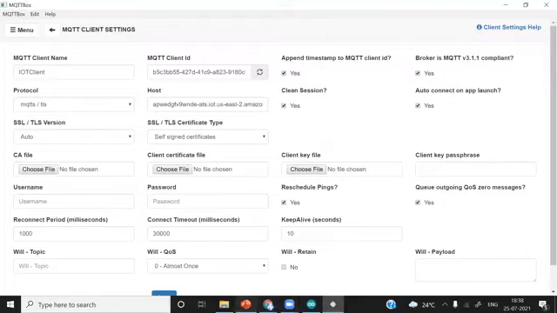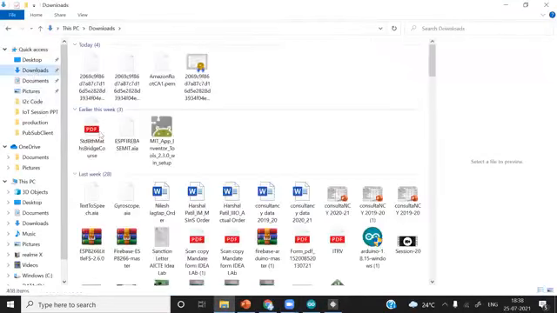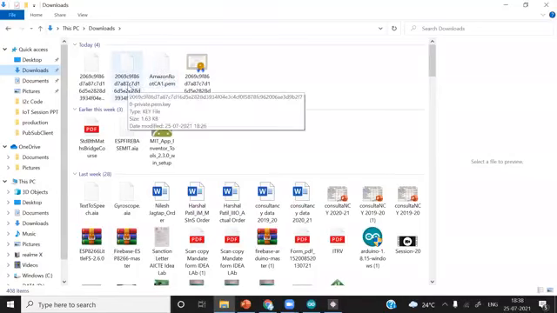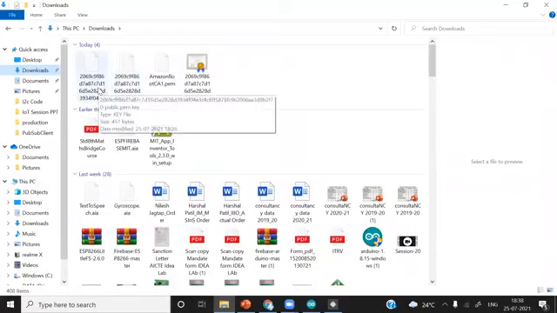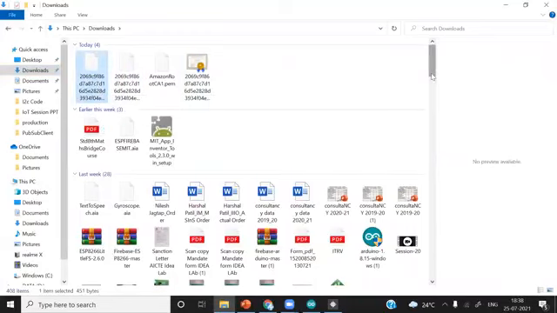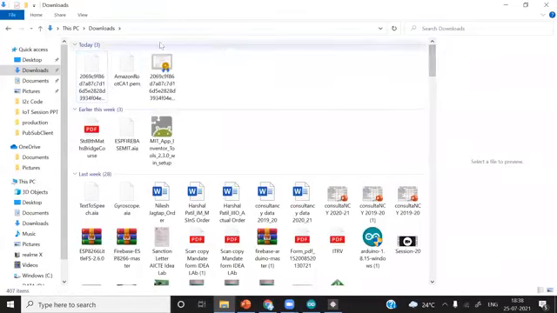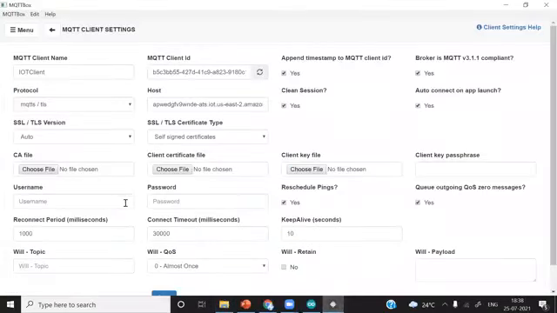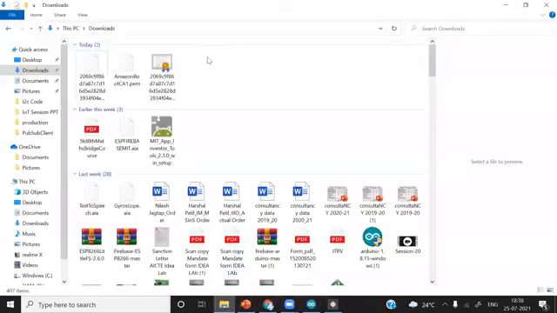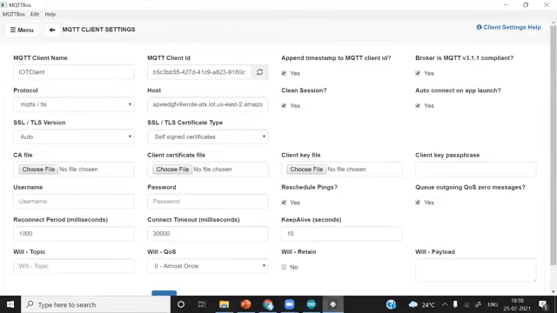So what we will do, I will first go to downloads. You can see here all the things. This is the certificate file, client certificate, the CA certificate. And this is the private key, and this is the public key. I will simply delete the public key because we are not going to need this one. So all the things required are here. Actually, I will not delete the public key. I will keep it as it is. I will show you something.